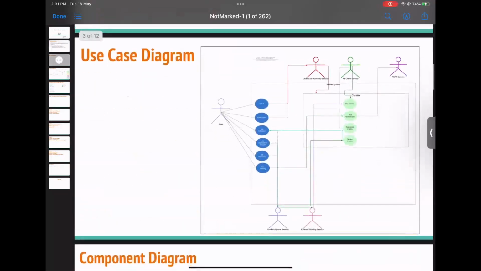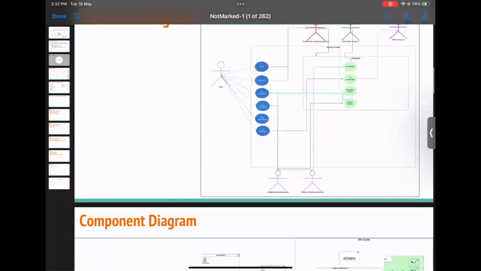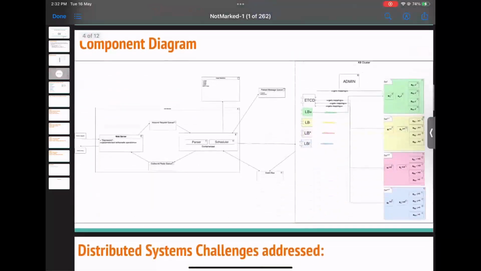Let's take a quick look at the use case diagram, where the user has certain functionalities and we take help from third-party services as follows. Moving ahead to the component diagram. So here we can see a component diagram.